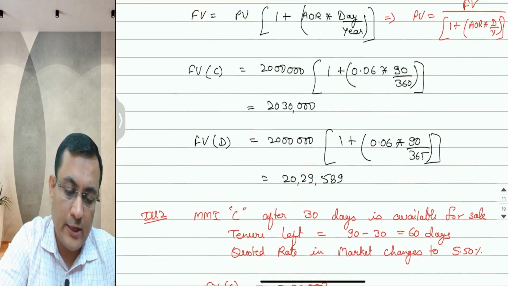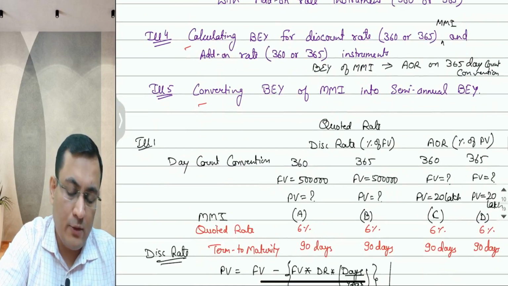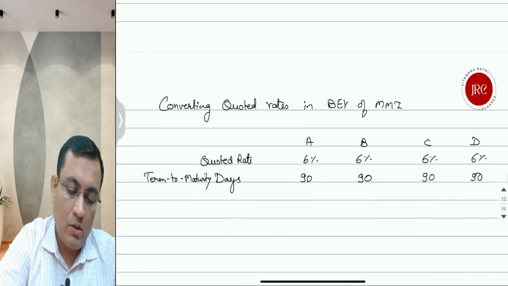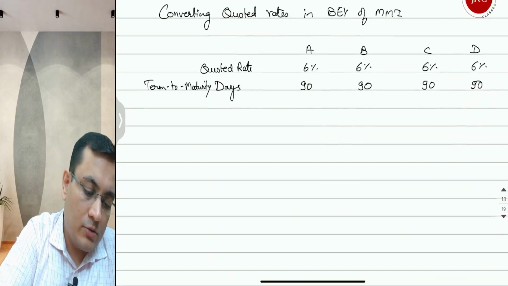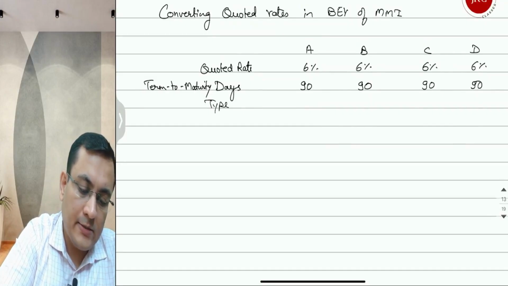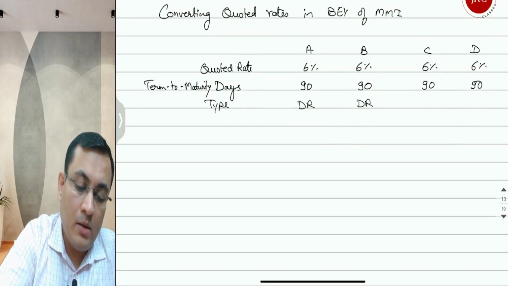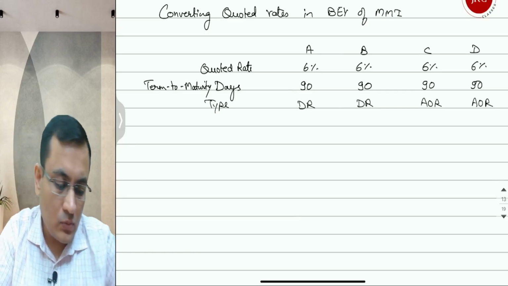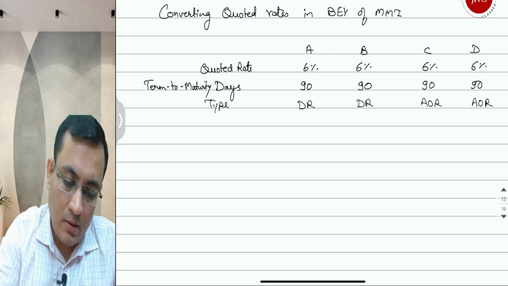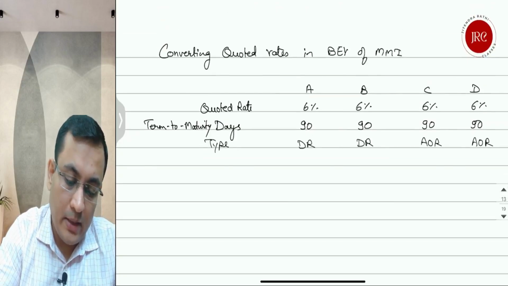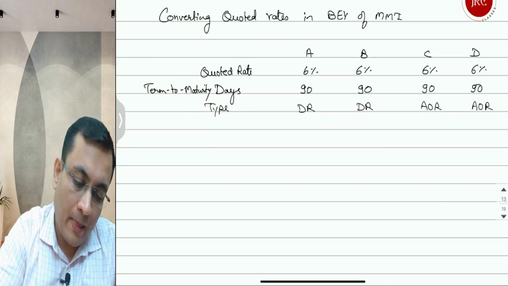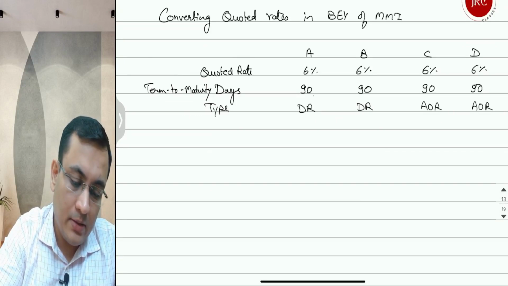Quote type: in the first 2 cases it was discount rate and in the second 2 cases it is add-on rate. Okay, we have to calculate. So the type is discount rate, discount rate, add-on rate and add-on rate, because there we have used 20 lakhs. So let's keep the amount the same. Or again, the amount is not material, in fact. We will take 100.